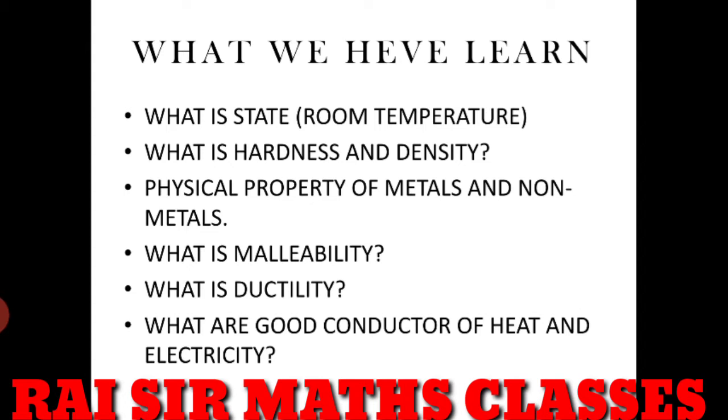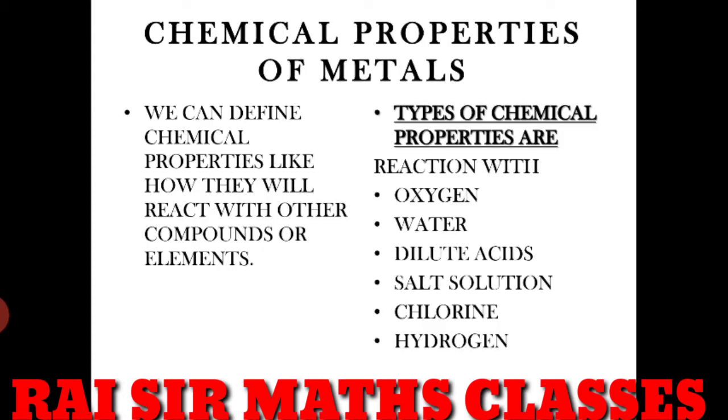Now let's start the first topic of this video. We are going to continue chemical properties of metals. So what are the chemical properties? Chemical properties are defined as the chemical reactions, or the reactions taken place with other compounds or elements, by metal. We are going to study the chemical properties of metal, so we are considering metal in the definition.